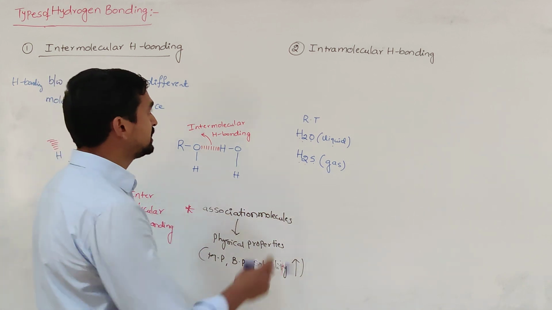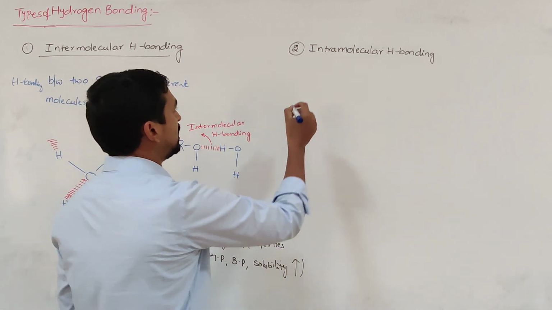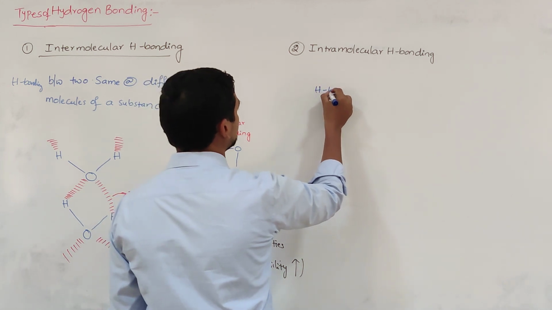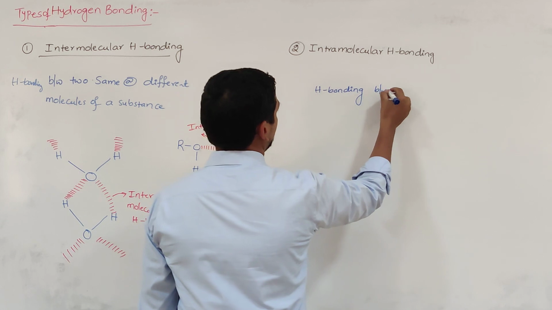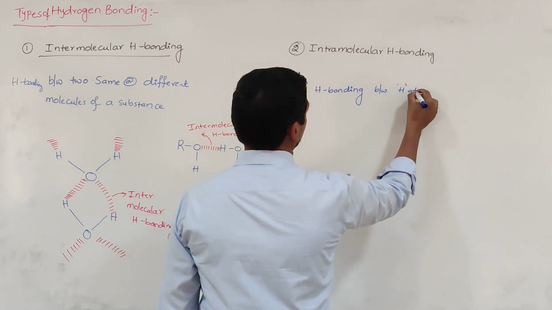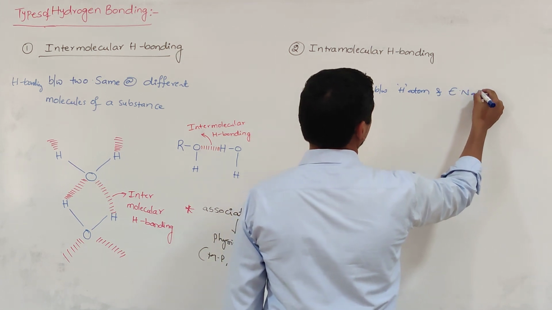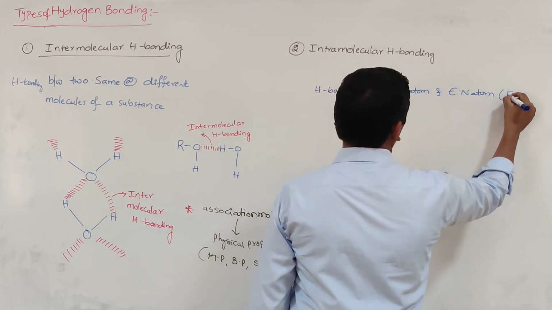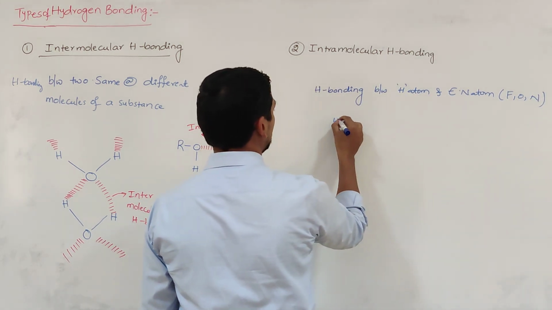The next one is intramolecular hydrogen bonding. Intramolecular hydrogen bonding means hydrogen bonding takes place between a hydrogen atom and an electronegative atom like fluorine, oxygen or nitrogen within the molecule.